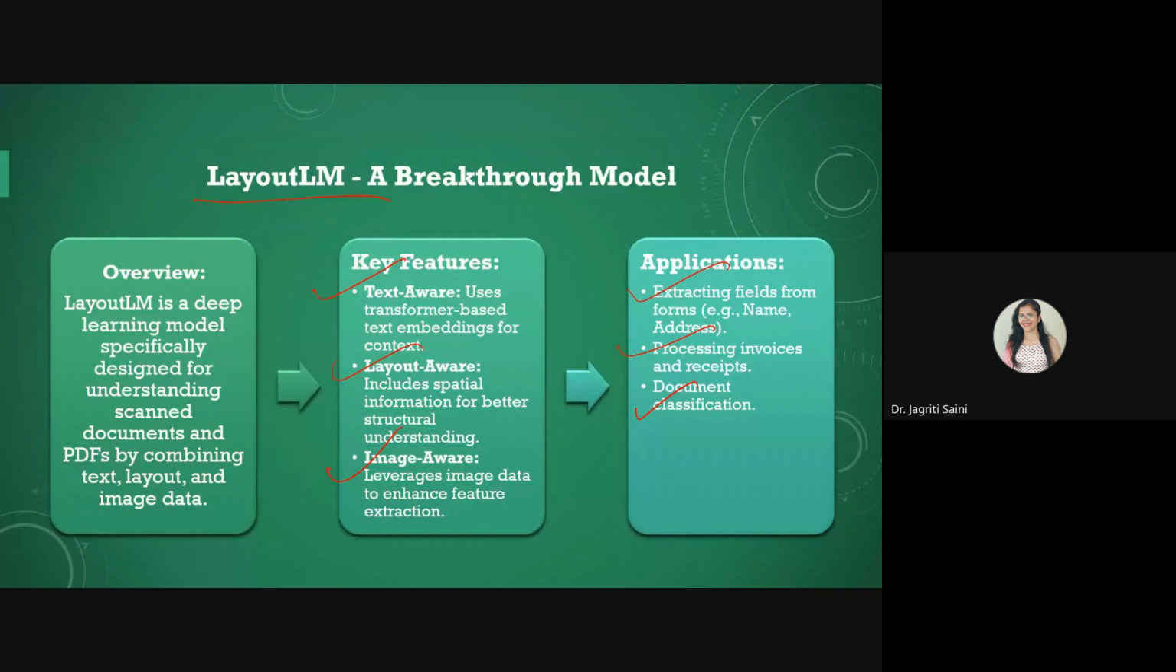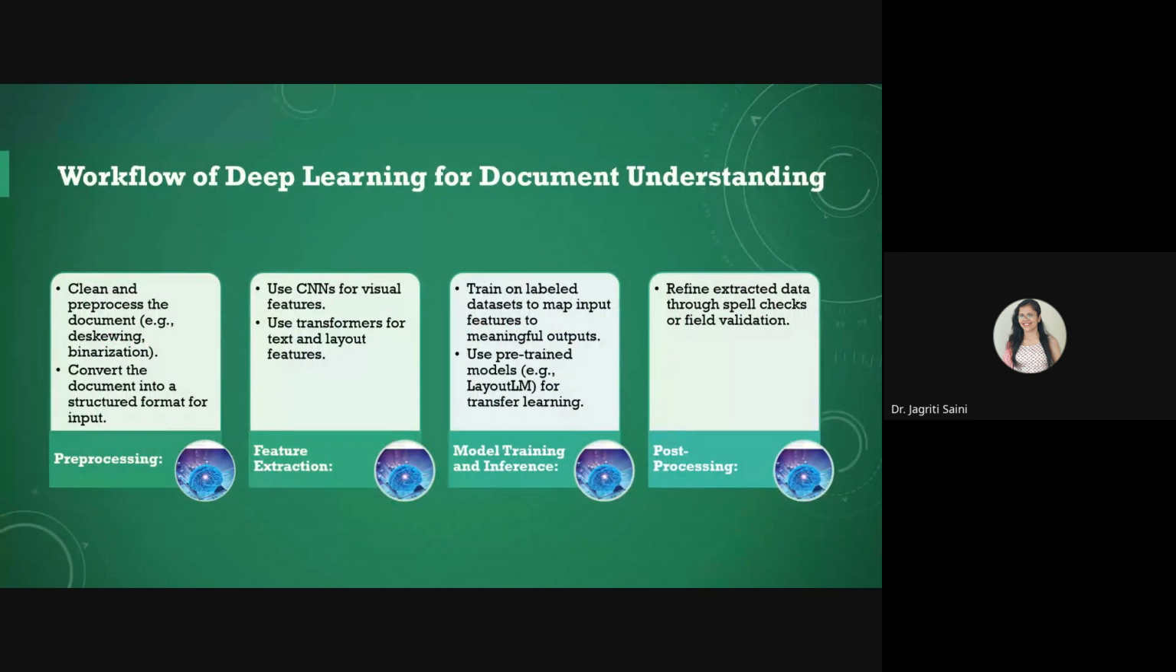These are some of the popular applications. Coming to the workflow of deep learning for document understanding, the very first part, once you have gathered your text from OCR level, then our first task is to clean and pre-process that data. And it may require us to do binarization. We may need to deskew our data if it is not well aligned.